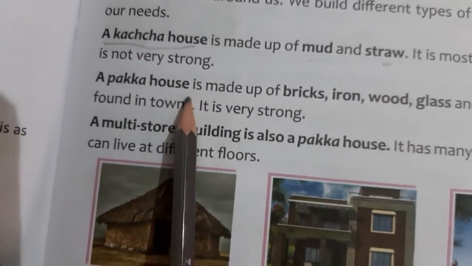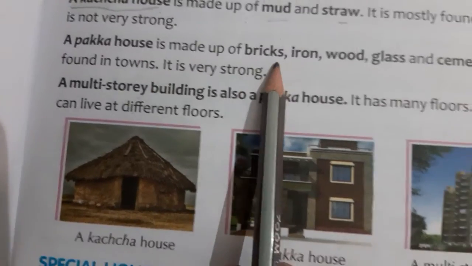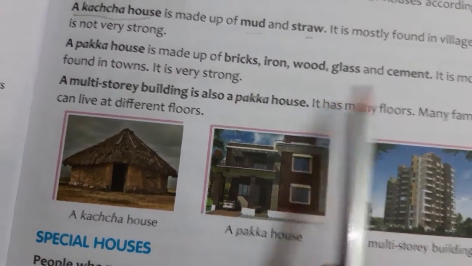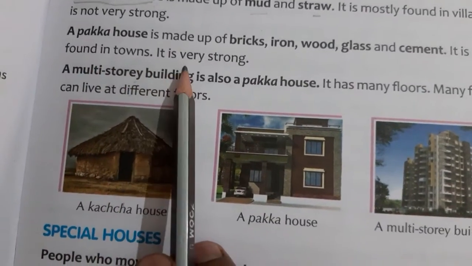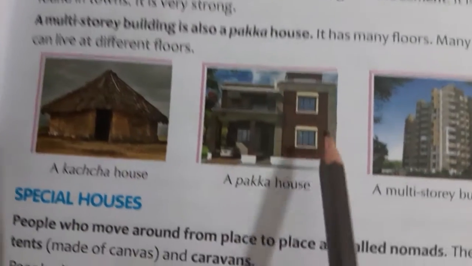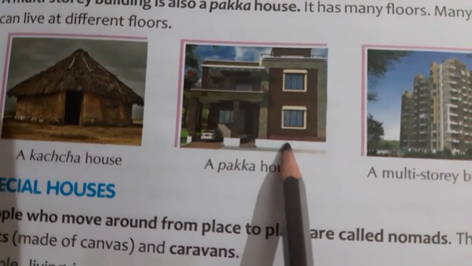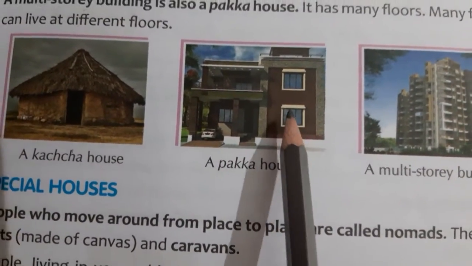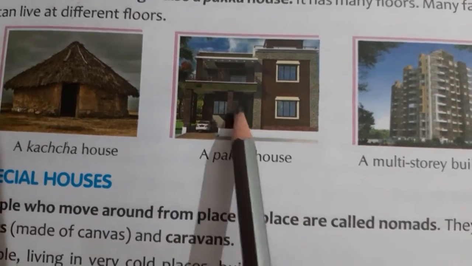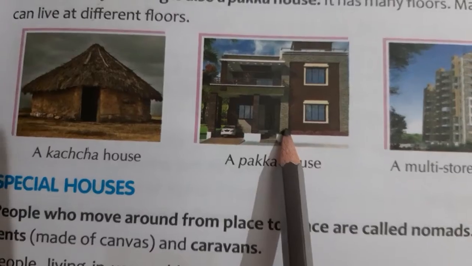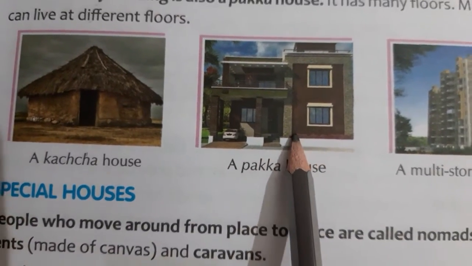Next is the pakka house. A pakka house is made up of bricks, iron, wood, glass and cement. It is mostly found in towns and it is very strong. So you can see this in the figure. This is a building made up of bricks, iron, glass and cement, concrete, etc. So it is a pakka house and it is quite strong.